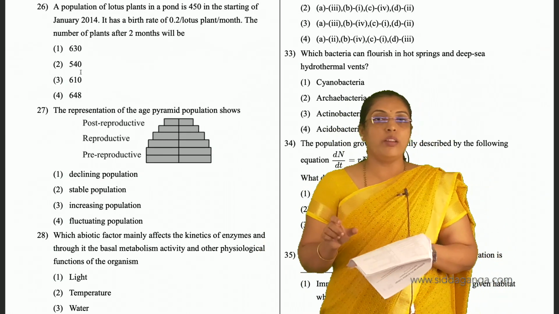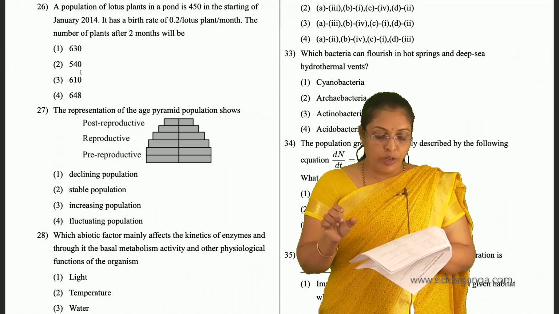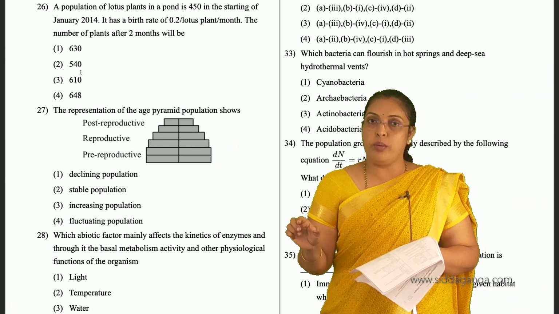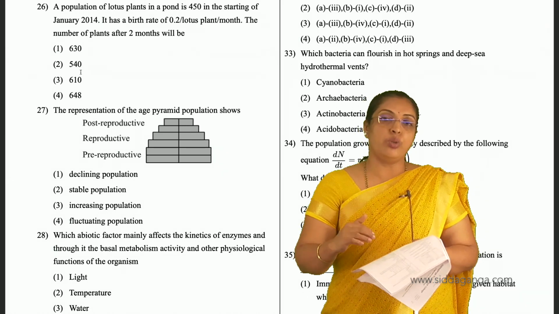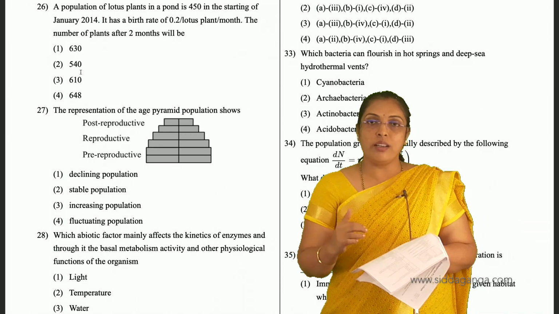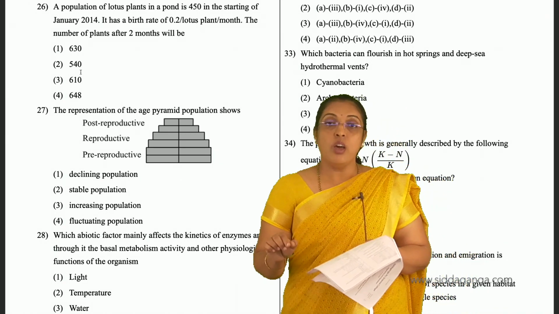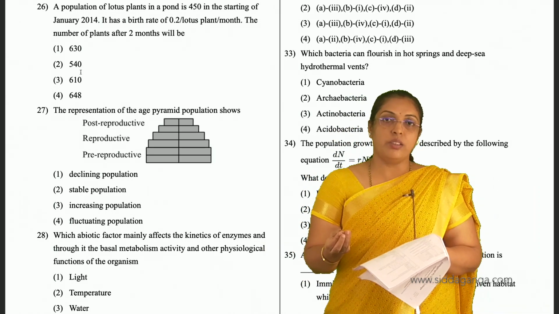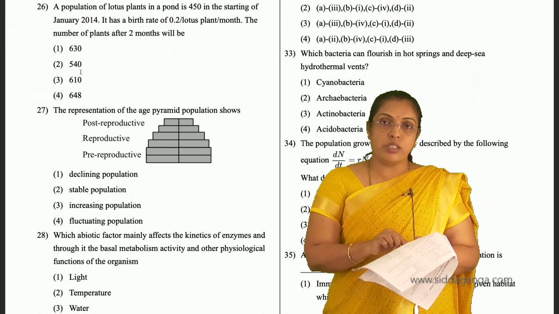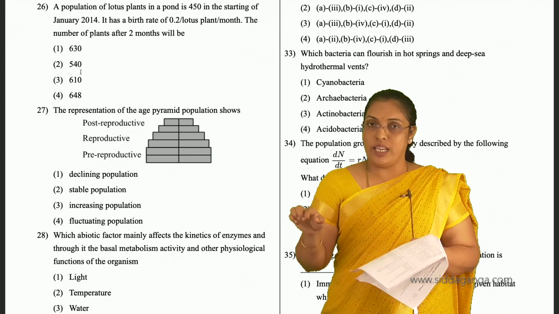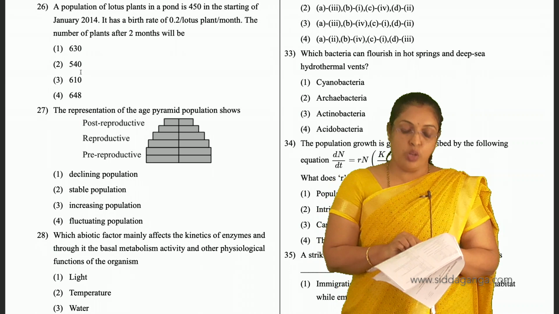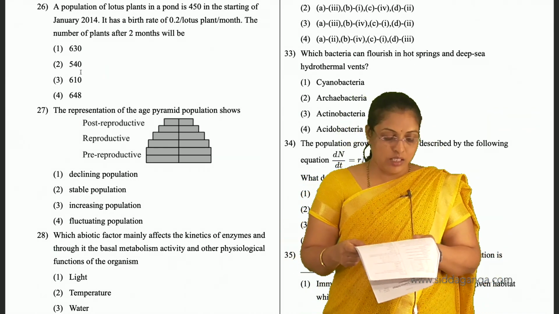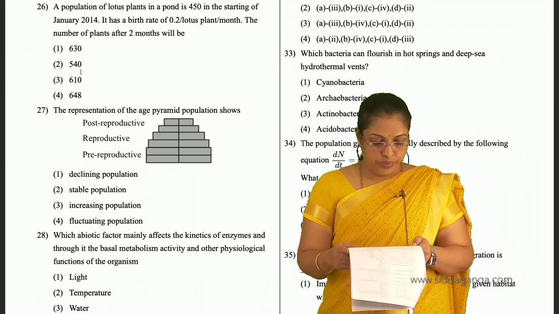Understood? So, for 1 month we have to calculate how many lotus plants have increased. So, 0.2 into 450. Take 0.2 as 2 by 10. So, 2 by 10 into 450 we get 90. So, per month 90 lotus plants have increased, and they have asked 2 months. So multiply 90 into 2, we get 180. So add that 180 to the initial population, that is 450, we get 630. That is the answer for 26th question.